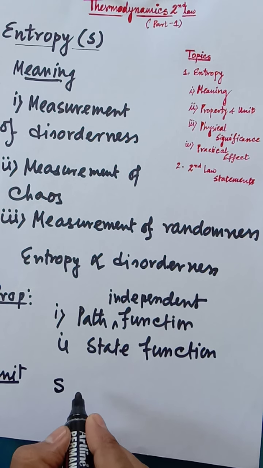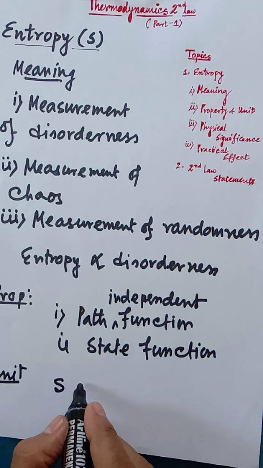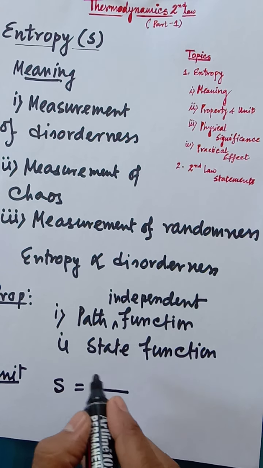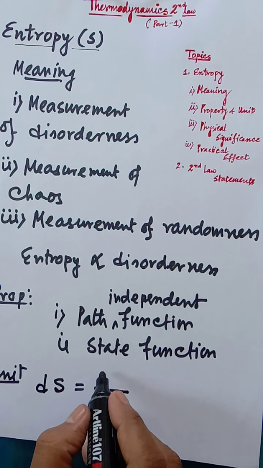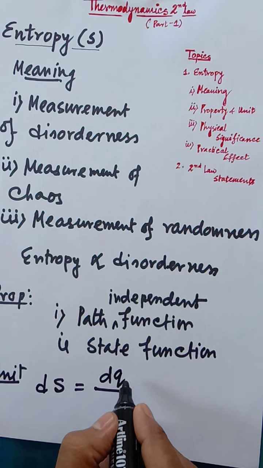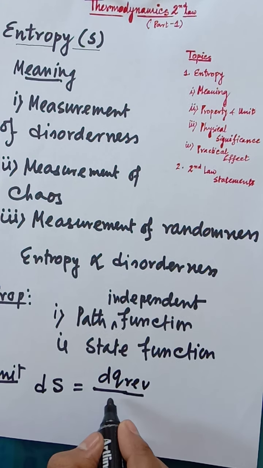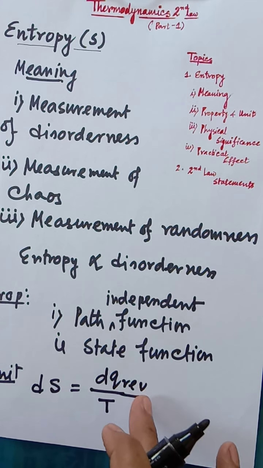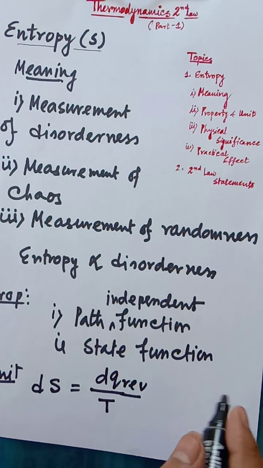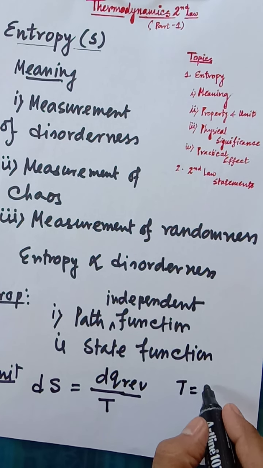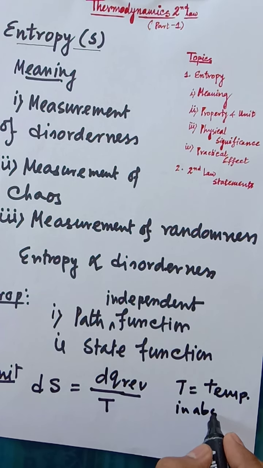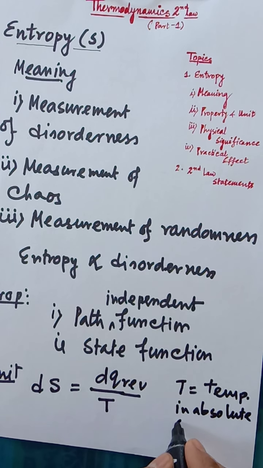Entropy is represented by S, and mathematically it can be represented as dS, that means change of entropy, equals dq reversible by T. dq means the amount of heat absorbed in a reversible process, and T is the temperature in the absolute scale. Absolute scale means Kelvin scale.